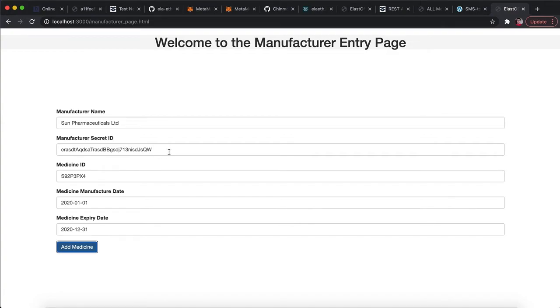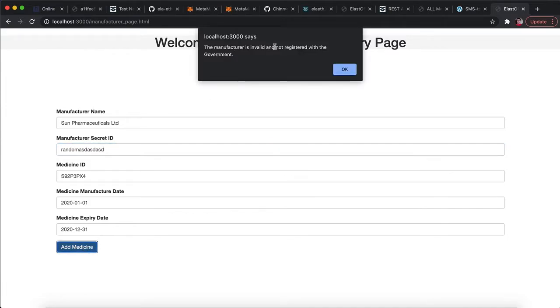So suppose a rogue manufacturer or someone fake tries to add some medicines into the general ledger, what will happen? Suppose someone without the secret key, with some random stuff, tries to sign up for some medicines, then if they try to add a medicine, it will say the manufacturer is invalid and not registered with the government. So basically you can't add into the general ledger without the secret ID.